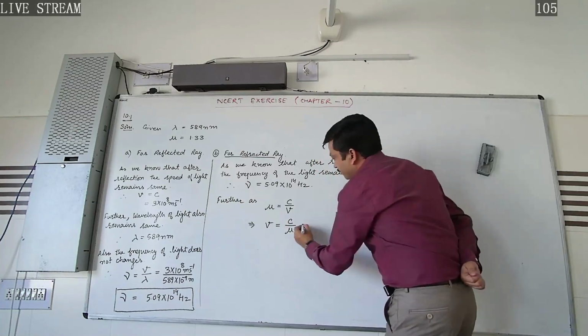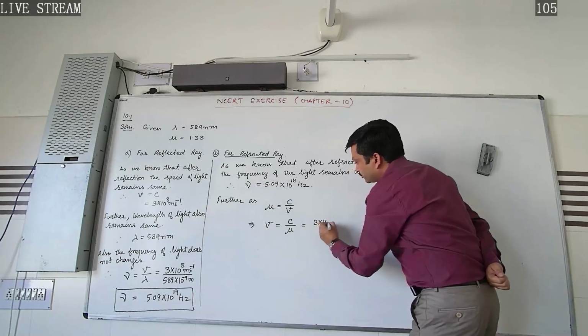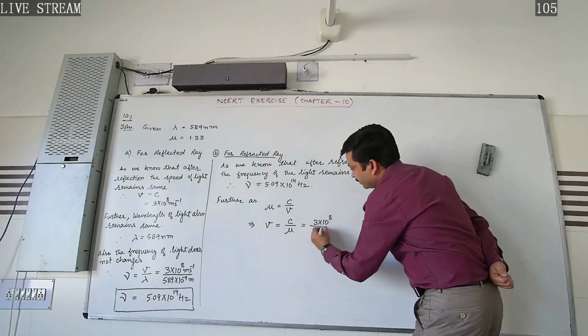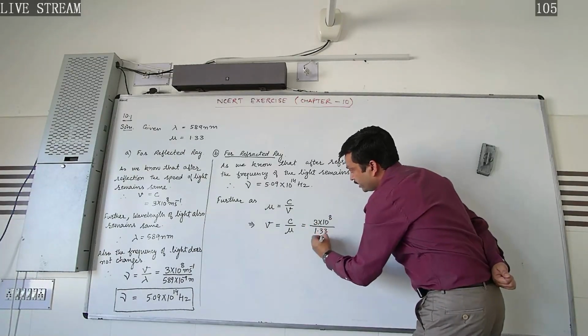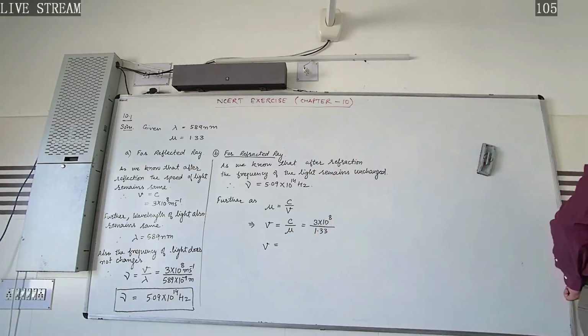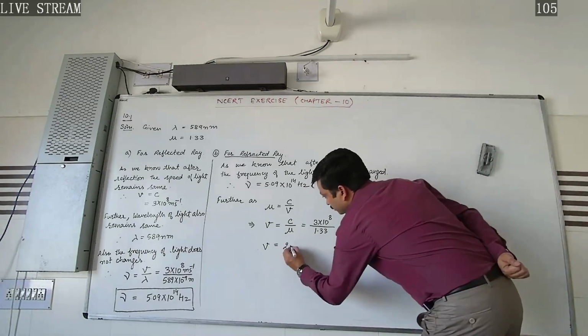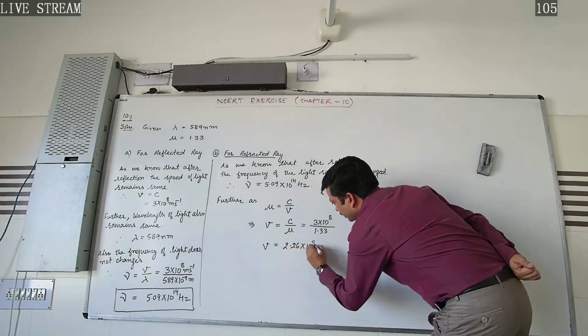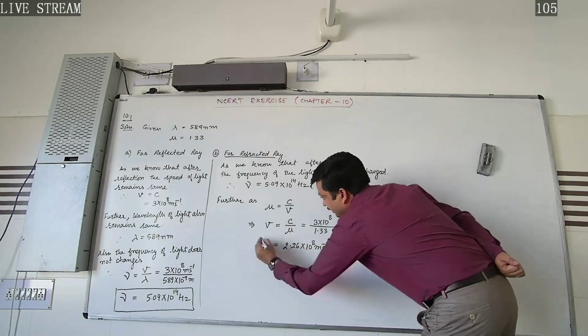Putting in the values, we get 3 into 10 to the power 8 meter per second divided by 1.33. So we get the speed in the medium, that is 2.26 into 10 to the power 8 meter per second.